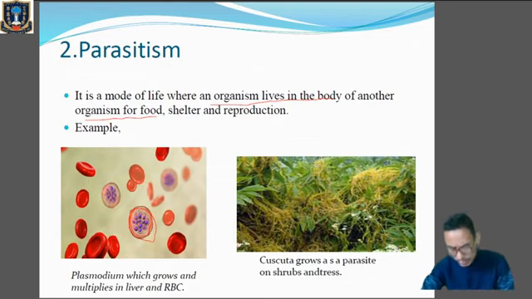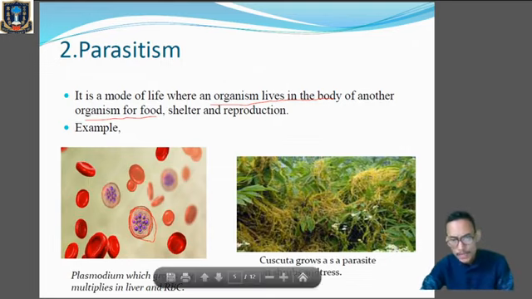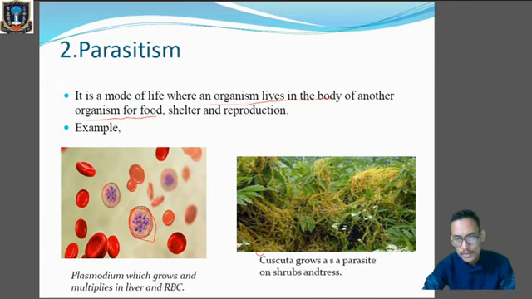Now in case of plants also we will get parasites, called the Cuscuta. Okay, this yellowish one which you are seeing over here is mainly the Cuscuta. So this Cuscuta grows as a parasite on the shrubs and trees. Due to the lack of chlorophyll, it is not able to perform the process of photosynthesis. It is not able to synthesize food materials. So that's why they are totally dependent on another plant, the host.